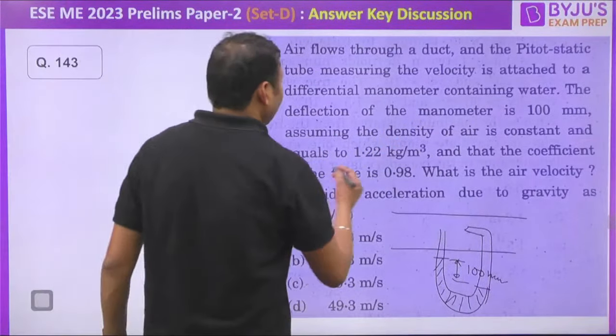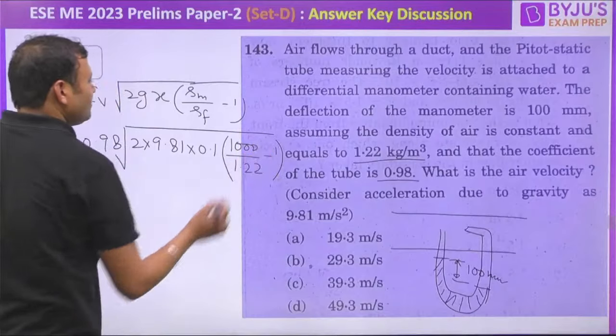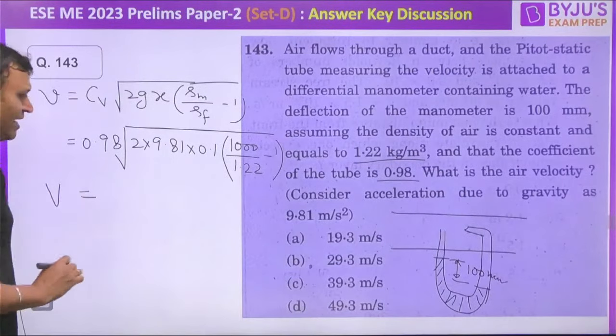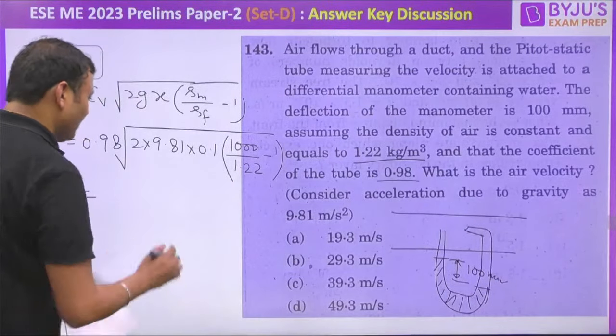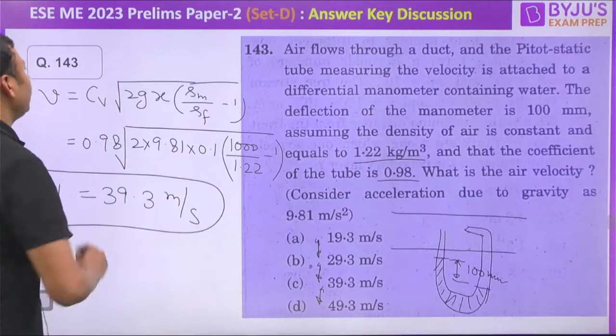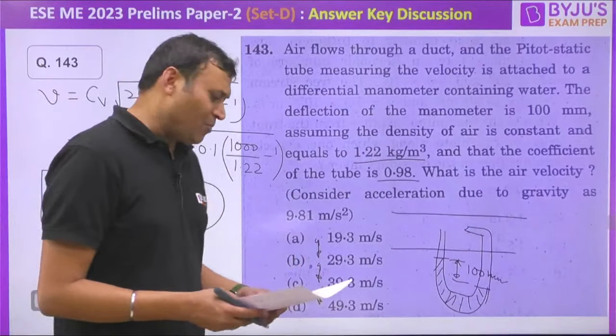Right? So you can find out the nearest value. It can be taken as almost 1000 minus 1 only, right? So you can get the nearest value. If you do the calculation, then your answer must match with 39.3, because the options have a big difference. All the options have large differences, so you can just round off the calculation. 39.3 meter per second will be the velocity of flow of air, right? A direct formula based question it was.